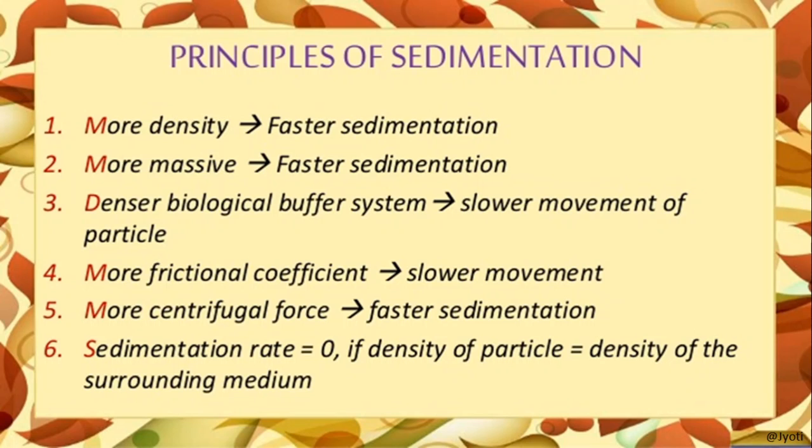Homogenized means the fragmented cell. Centrifuge is an instrument where there is a rotor at the center, and the test tube holders are there, and in the test tube we take the fluid which contains the fragments of the cell. So when it is rotated at a high speed,